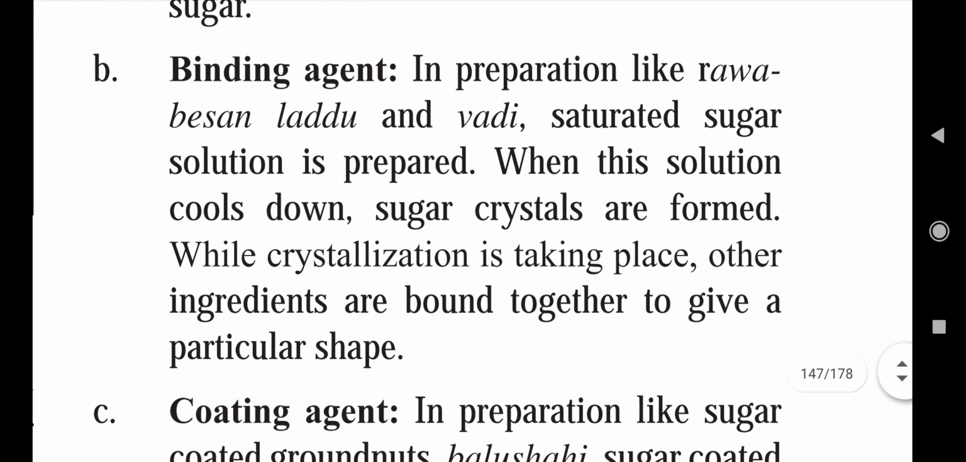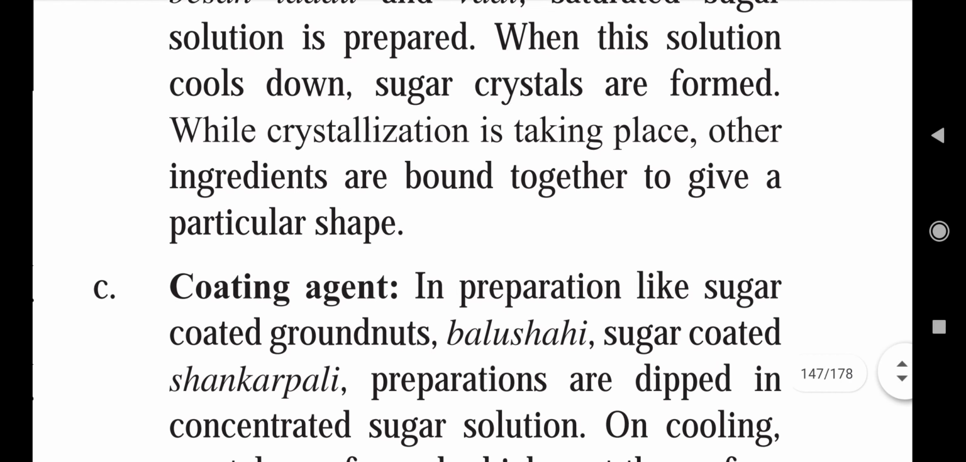Second, it is used as a binding agent. In preparations like rava or besan laddu and vadi, we also make rava vadi or barfi, a saturated sugar solution is prepared. When this solution cools down, sugar crystals are formed. While crystallization is taking place, other ingredients are bound together to give a particular shape. So you can mold that particular product into different shapes, and this is due to the ability of sugar to act as a binding agent. So this is the second use of sugar in cookery.